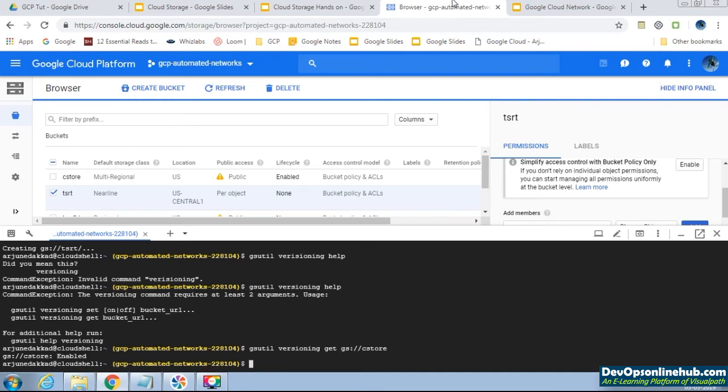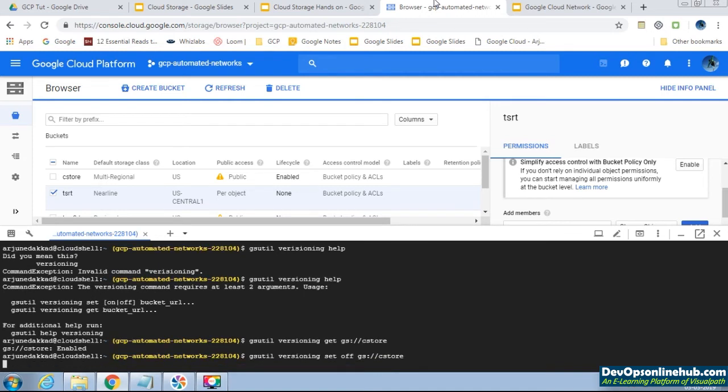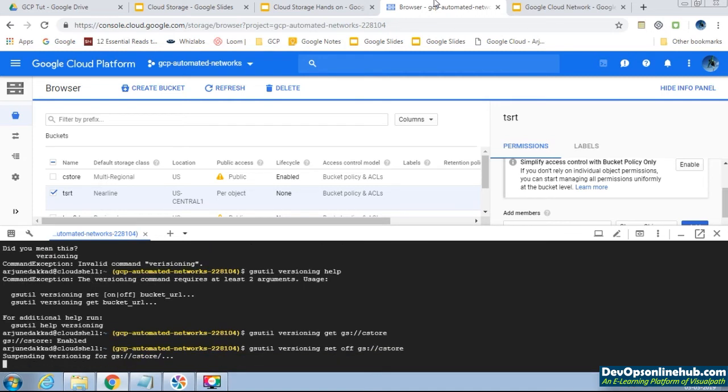We will first disable the versioning. gsutil versioning set off gs://cstore. The versioning has been suspended.